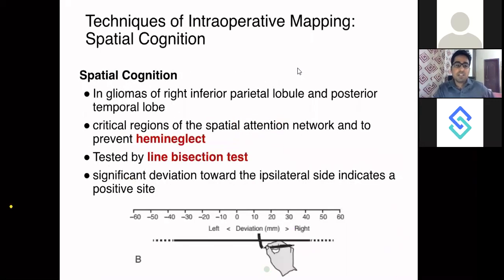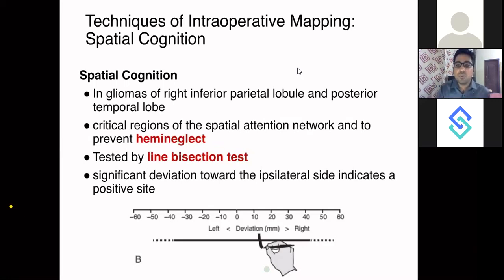Now, how would you test spatial cognition? What is spatial cognition? Spatial cognition is your position with respect to the space. So let's say if you close your eyes and I ask you to lift your hand or touch your nose. Without seeing that particular object, you are able to locate your own body image, and you are able to touch your nose without going here and there. You are precisely able to touch the tip of your nose. So this is called spatial cognition.